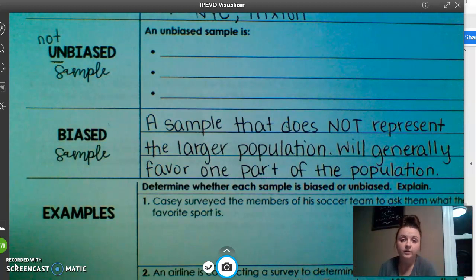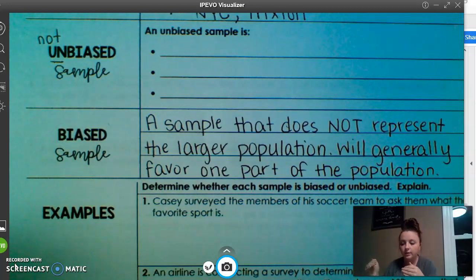Just like you guys are seventh graders. If we went to the sixth grade group and we said, okay, sixth grade, where do you want eighth grade to go on their trip next year? That's not fair to ask sixth grade, right? That's not representative of the entire population. If you walked into, let's say, Burger King and you asked those employees, do you like Burger King or do you like McDonald's better? Some of them are going to say McDonald's, but a lot of them would say Burger King because that's where they work. So you have to make sure the people that you're asking represent the entire population.